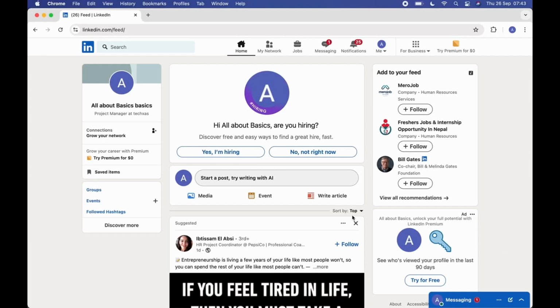But if you don't see their profile on the search list, then that means that particular person has blocked you on LinkedIn. In this way, you can easily find out if someone has blocked you on LinkedIn or not.